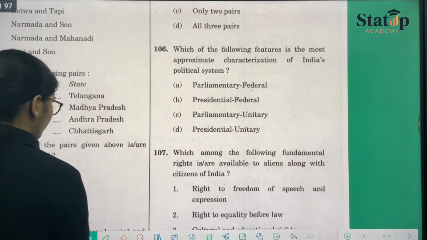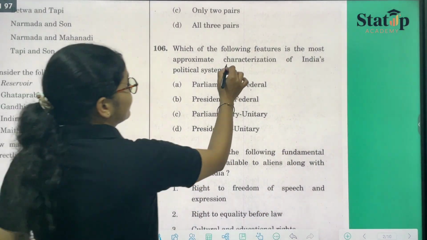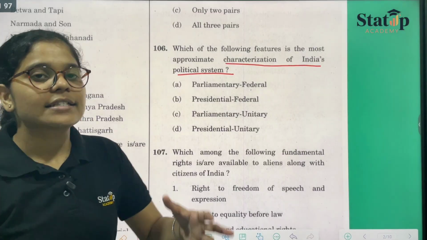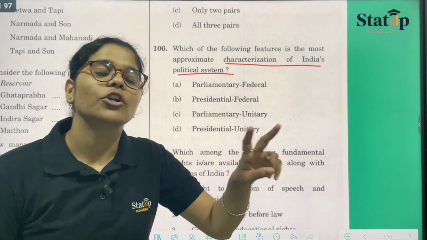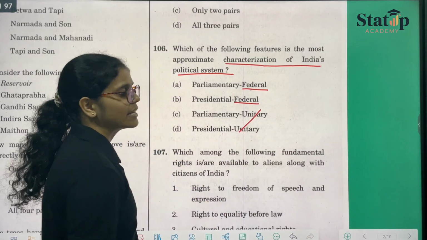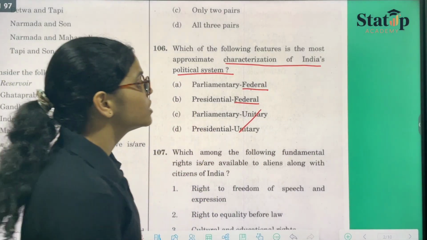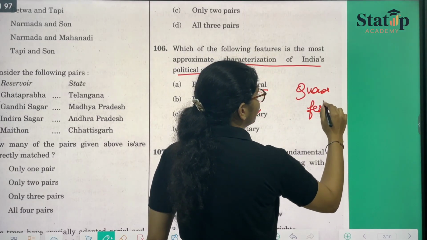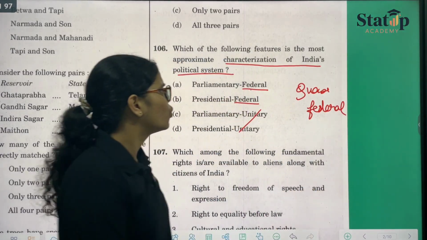characterization, they're asking about the political system of India. Characterization of the political system of India. Is our system federal or unitary? So from here we can mark the federal terms, but we will cancel out the unitary terms because it is known to be quasi-federal. And what does this quasi mean?